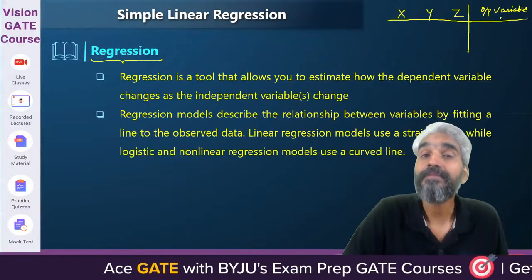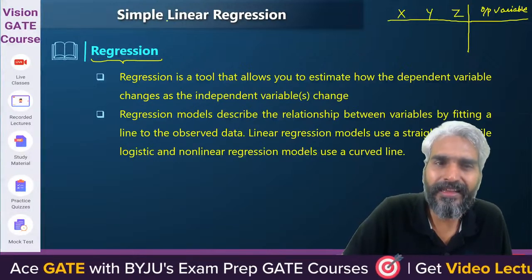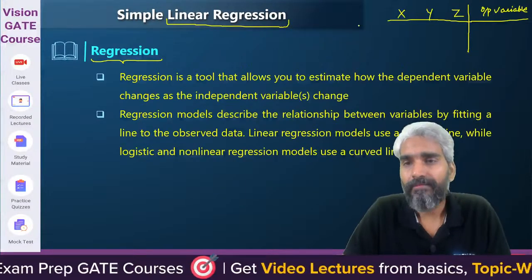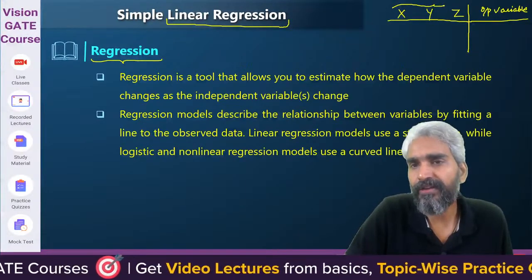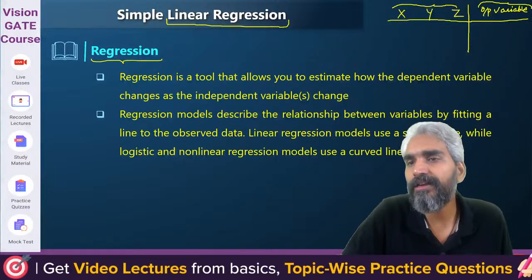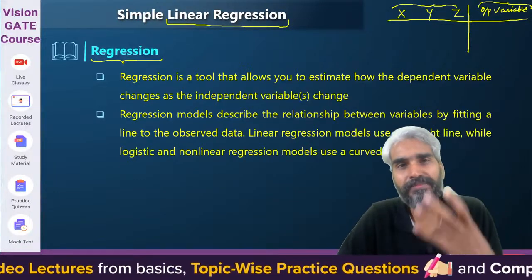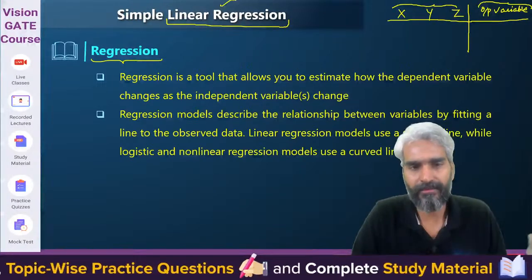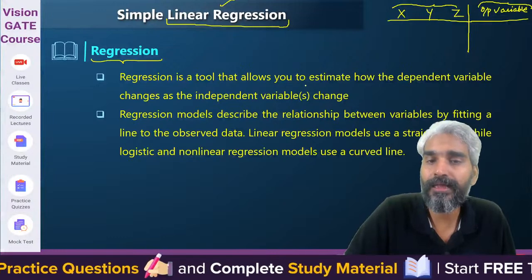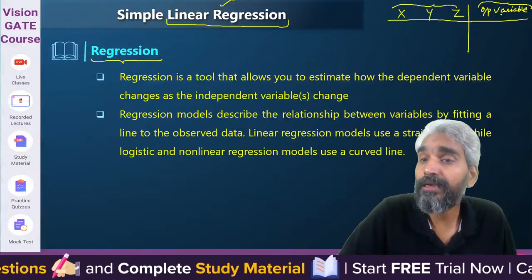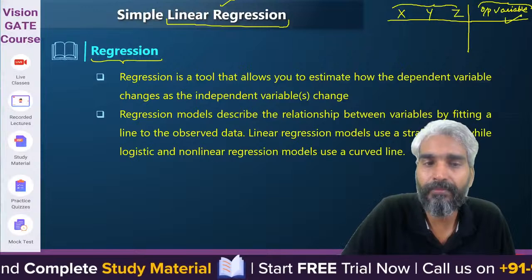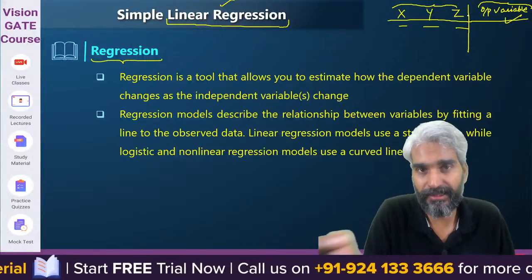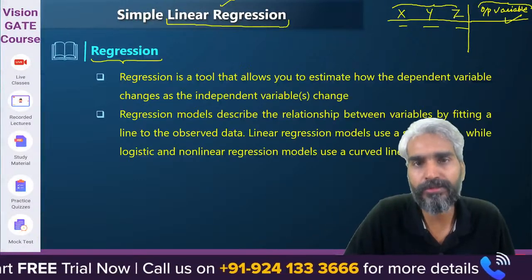Today's topic will be linear regression, but the relationship between the independent variables and the dependent variable need not be linear. If the relationship is linear, then we can use the concept of linear regression. Regression is a tool that allows you to estimate how a dependent variable, or basically the output variable, will change as you change the independent variables. That is, as you change the input, how your output is going to change.